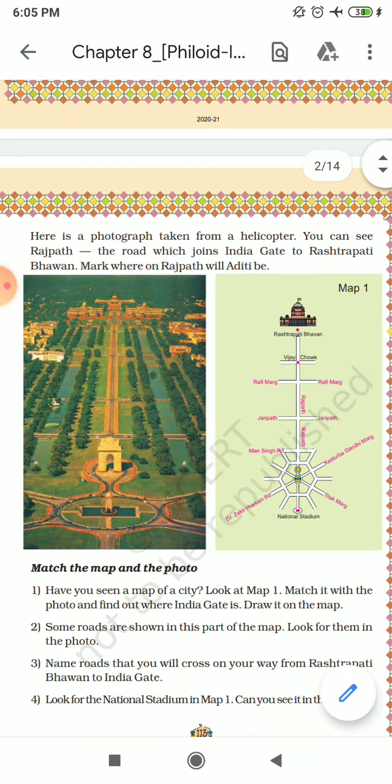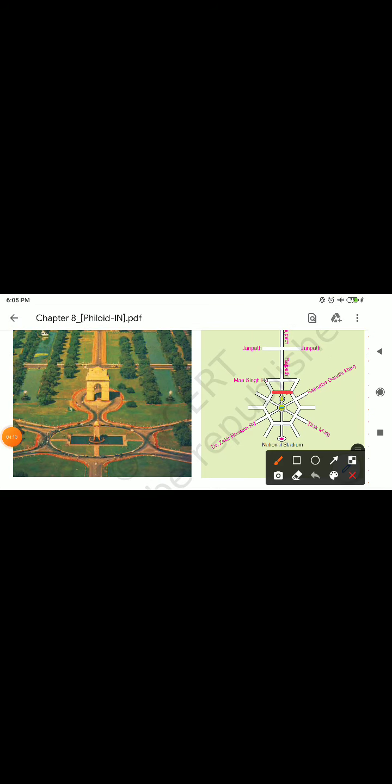Now can you see this picture easily? Yes, right now you can see. This is the National Stadium. This is a hexagon. I will tell you, hexagon means 1, 2, 3, 4, 5, and 6. There are 6 sides now, so this is known as a hexagon. A closed figure of 6 sides is known as a hexagon. You will remember this.